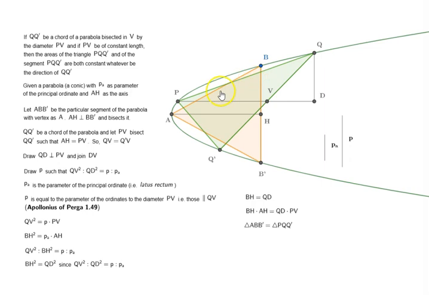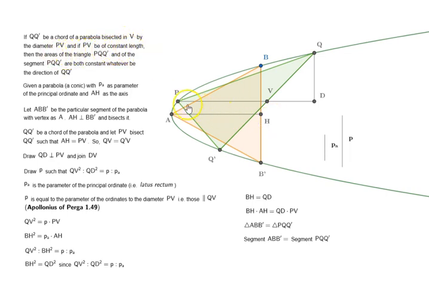And since the triangles are equal, the segments are also equal. ABB prime, the segment of the parabola, is also equal to the segment of the parabola PQQ prime.